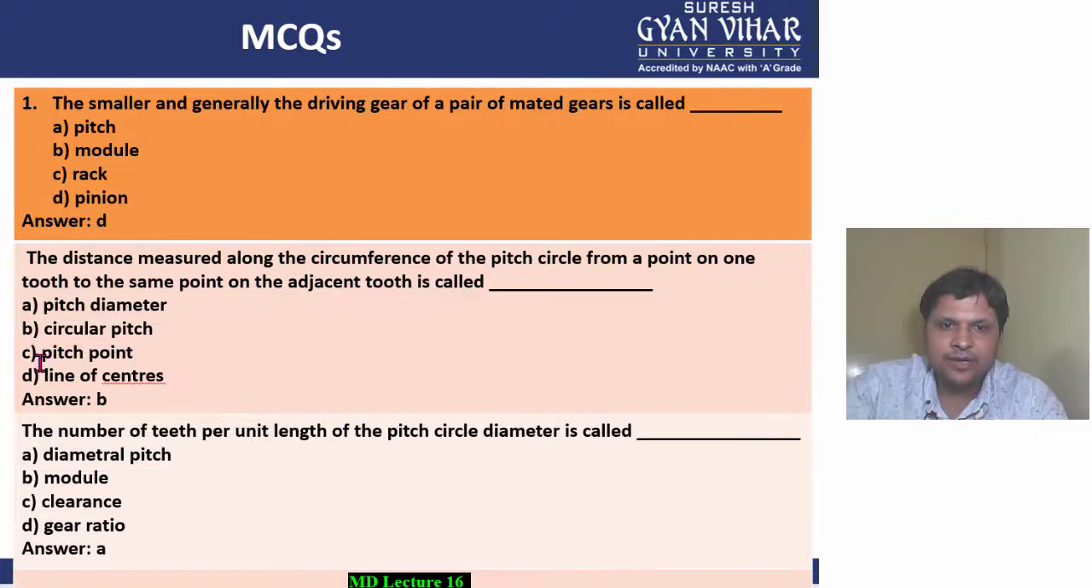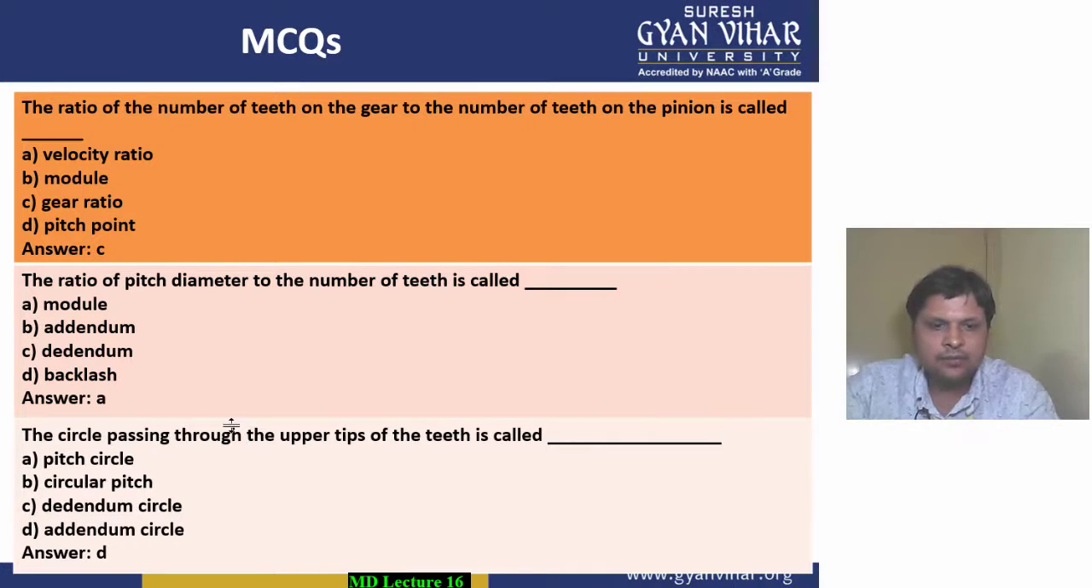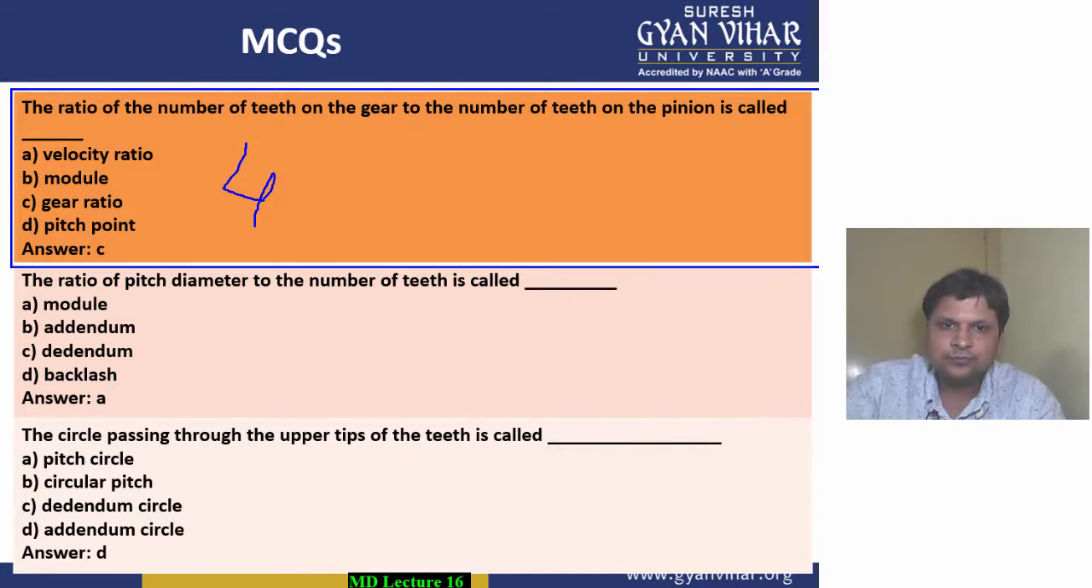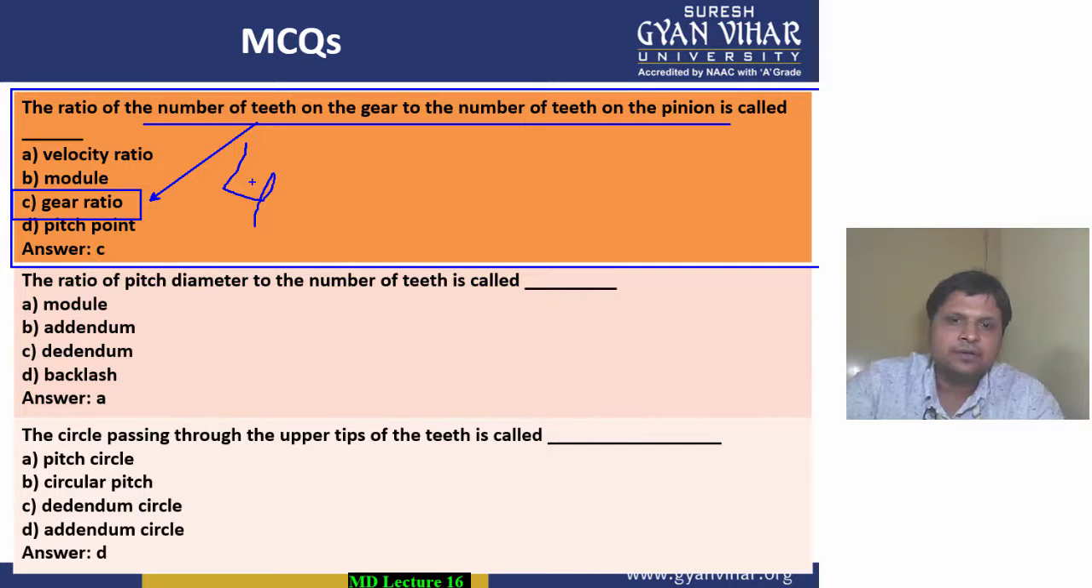Moving into the next three MCQs. Coming into MCQ number 4. This is our MCQ number 4, students. What is the MCQ saying to you? The ratio of number of teeth on the gear to the number of teeth on the pinion is called as, what is this basically called? This is known as the gear ratio. Always keep in mind that the number of teeth on the gear to the number of teeth on the pinion is known as the gear ratio. This is your gear ratio.